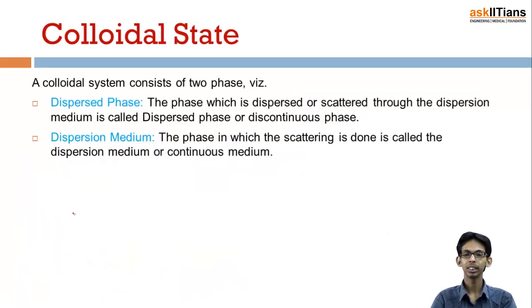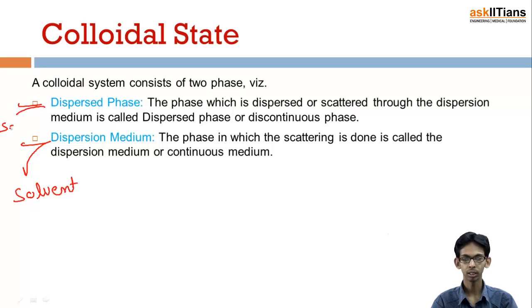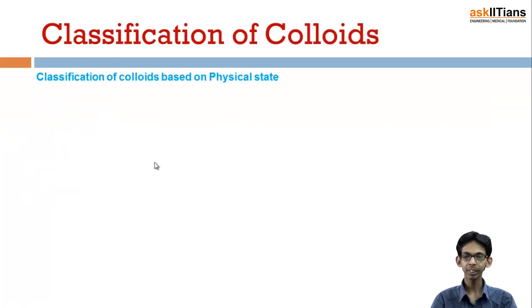Again, we have just talked about the two phases. First is the dispersion medium, and next is the dispersed particles or dispersed phase. So there are two components. The dispersion medium is homologous to the solvent part, and the dispersed phase is like the solute part. The phase which is dispersed or scattered through the dispersion medium is called the dispersed phase or discontinuous phase, while the phase in which the scattering is done is called the dispersion medium or continuous phase. Now, classification of colloids based on physical state.